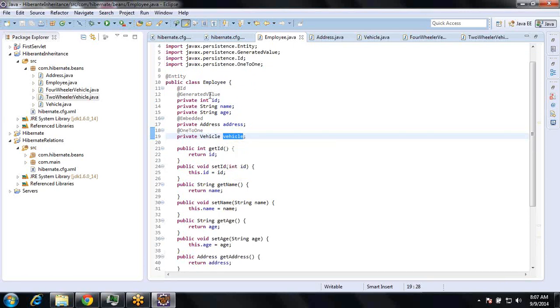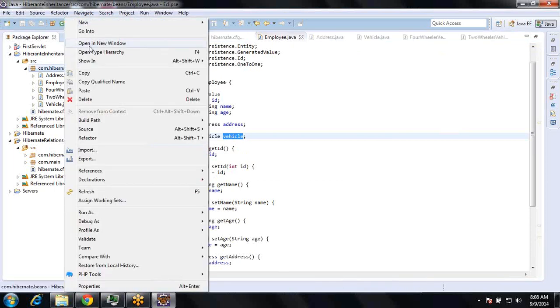When I create an employee object, I will come to know whether this employee has a four-wheeler or two-wheeler. If the employee has a four-wheeler, I will assign a four-wheeler object to this vehicle. Similarly, if an employee has a two-wheeler, I will assign a two-wheeler object.